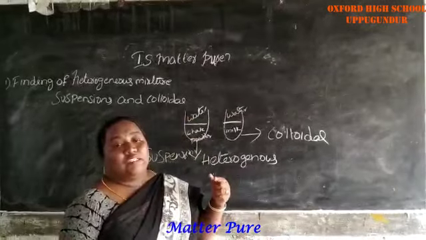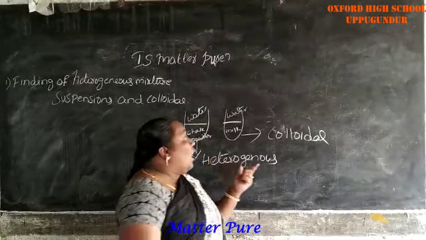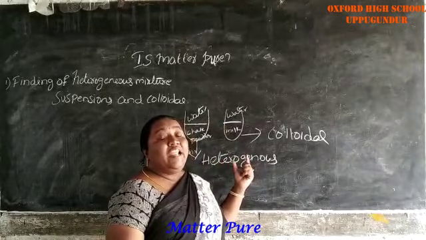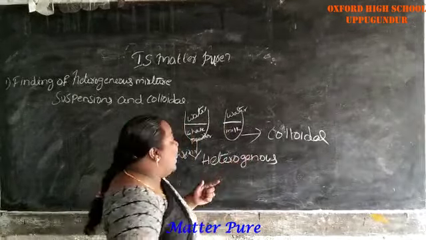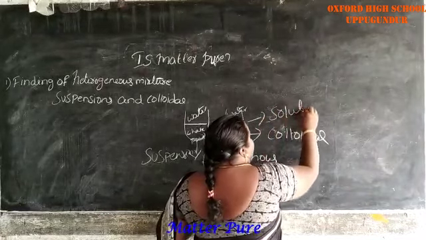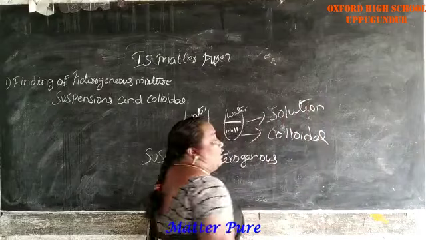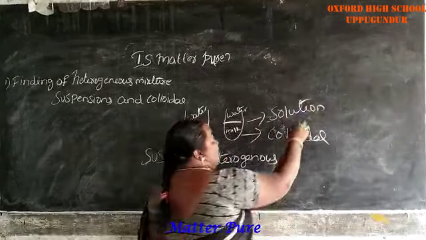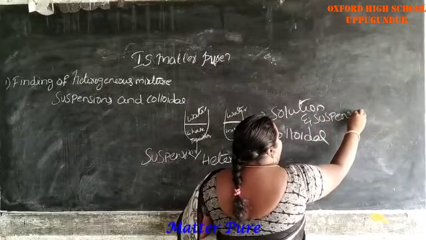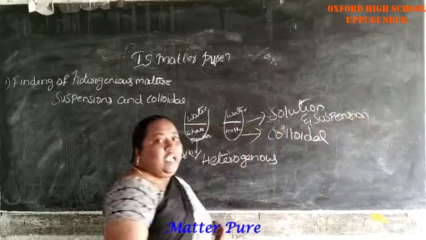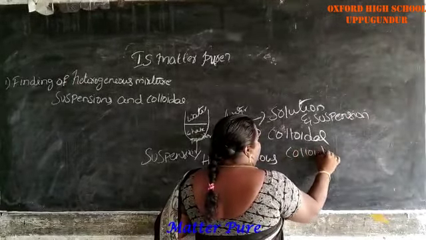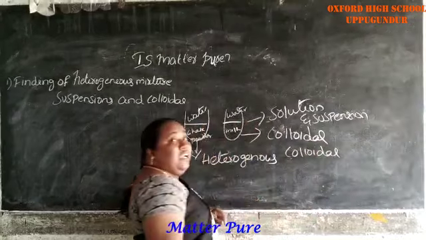Such solutions are called colloidal solutions. We think that it is homogeneous, but it is actually heterogeneous. It contains properties of both solution and suspension.